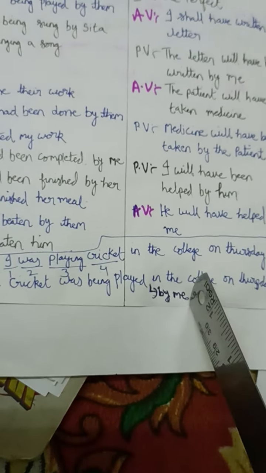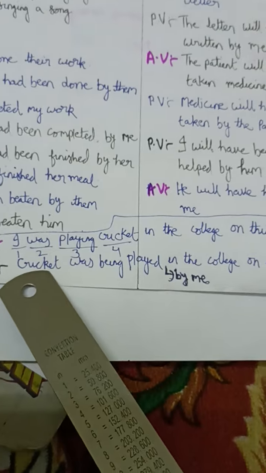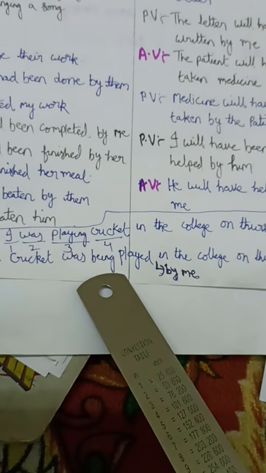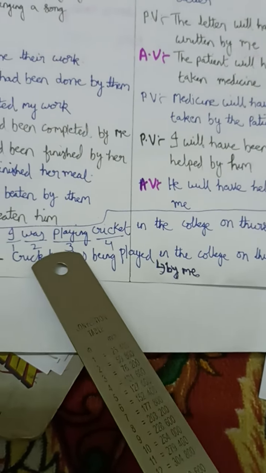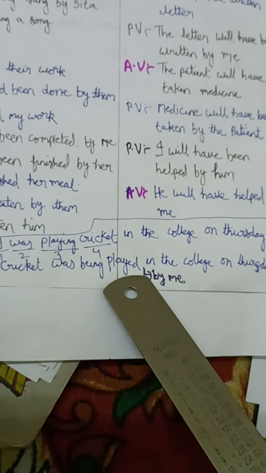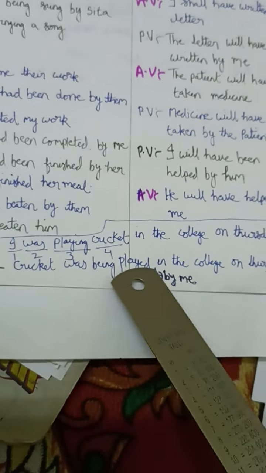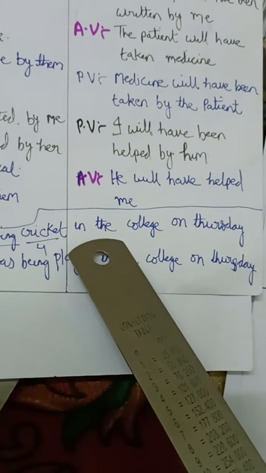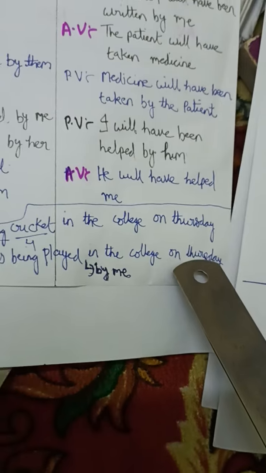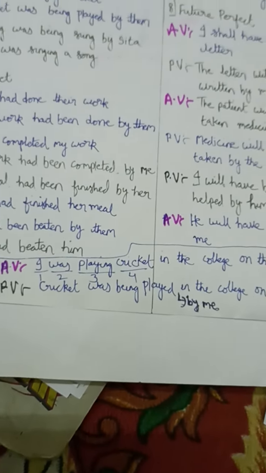Why? Because directly we can add that one. Like I was playing cricket, so we start with cricket was, being should be added, because was or were is given, being should be added. Cricket was being played by me. I becomes me. So cricket was being played by me. And what is the rest of the sentence? In the college on Thursday. So in the college on Thursday will be as it is.